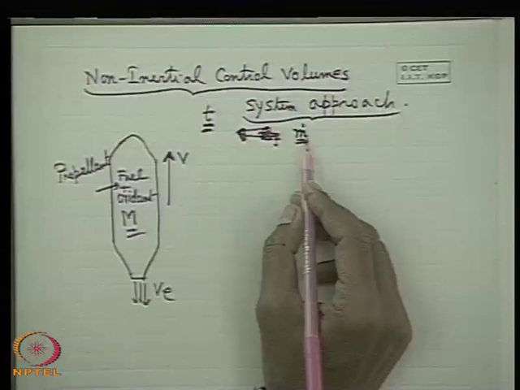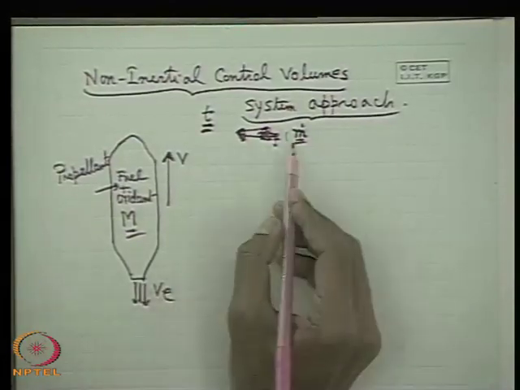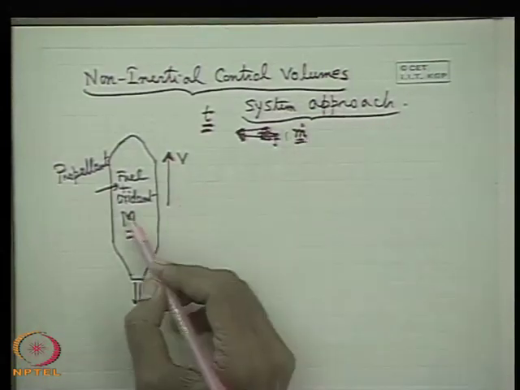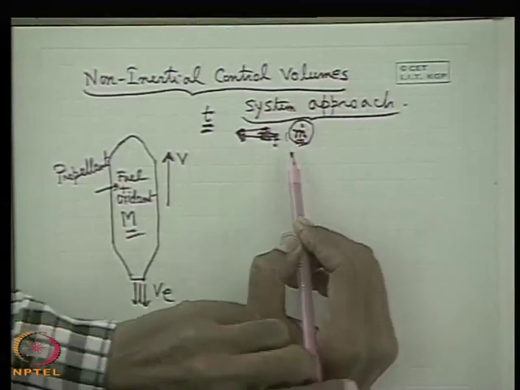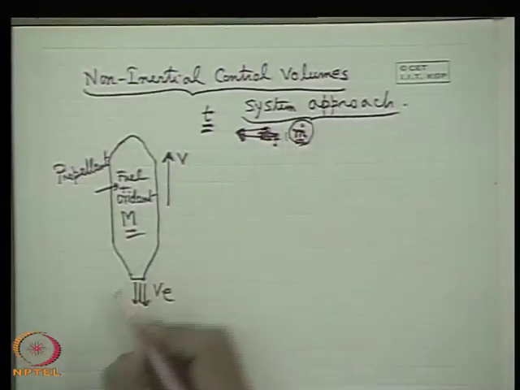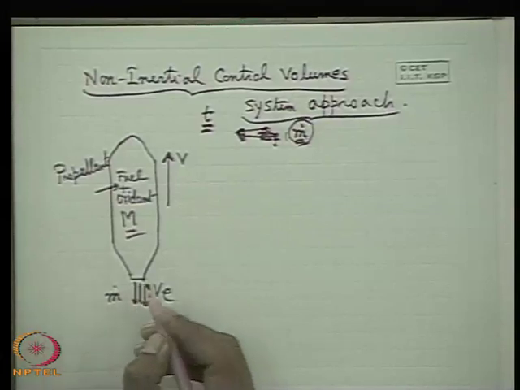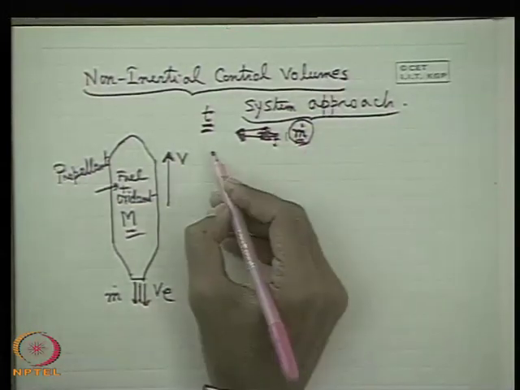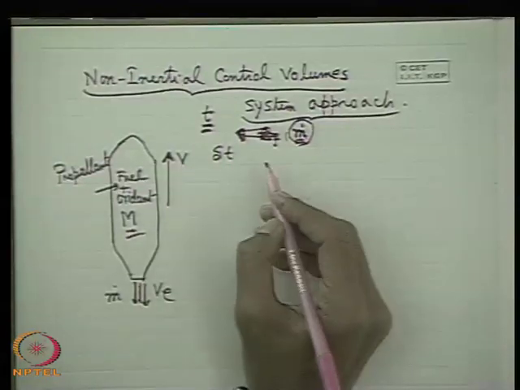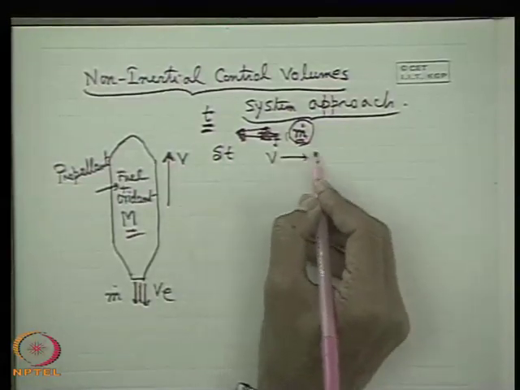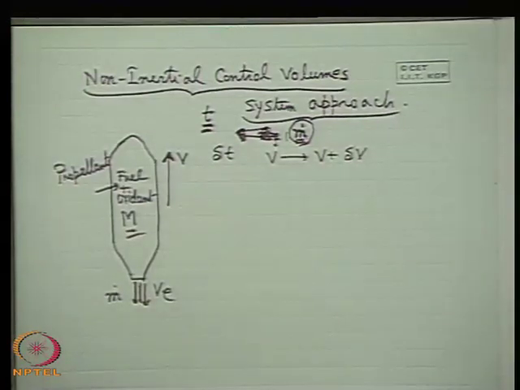That means this is the rate of reactants participating in the reaction, or you can say this is the rate at which the burned gas is being ejected. All right. So after a time delta t, we consider that velocity v is changed to v plus delta v. That means the velocity is increased by delta v.